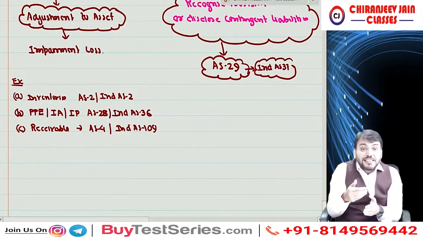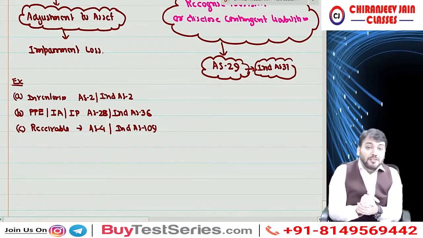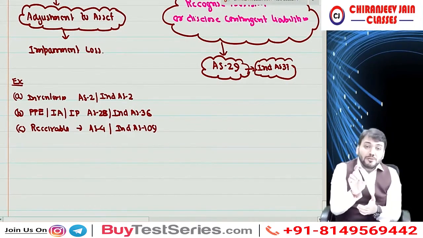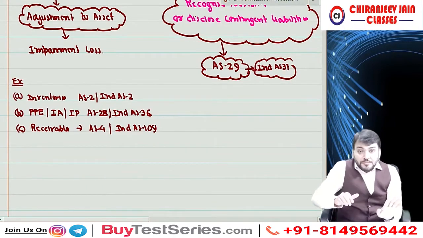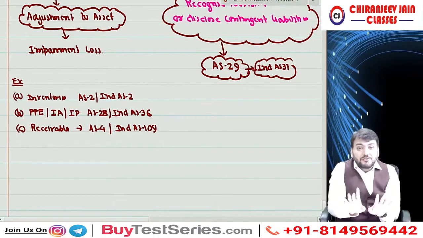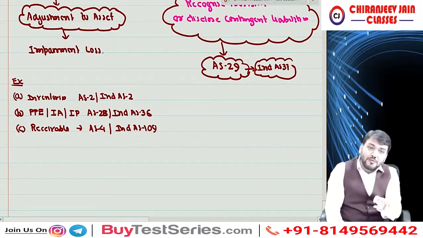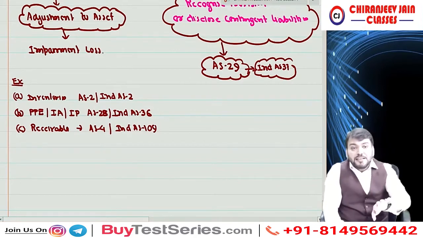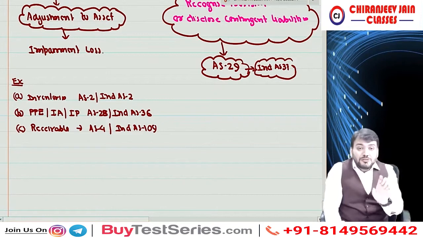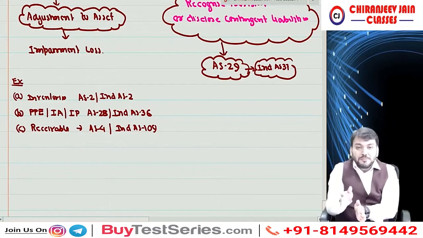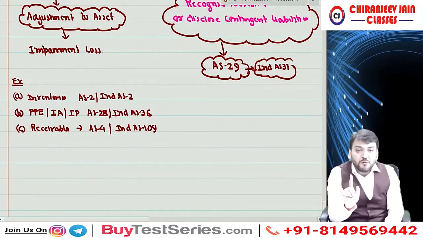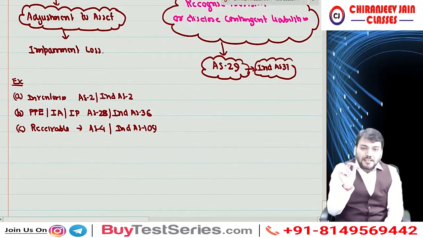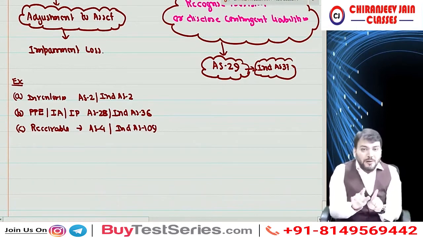Then we have discussed receivable. About receivable, we used to create provision for doubtful debt. Now one question arises whether provision for doubtful debt is the correct terminology. Of course, now due to introduction of Ind AS 37, we have understood that provisions means liability. However, AS 29 also used to say provisions are liability, but in our CA inter classes we used to use this term provision for doubtful debt. But now from last class onward, we'll not be saying provision for doubtful debt, we'll say expected credit loss. I hope that point also you have understood.